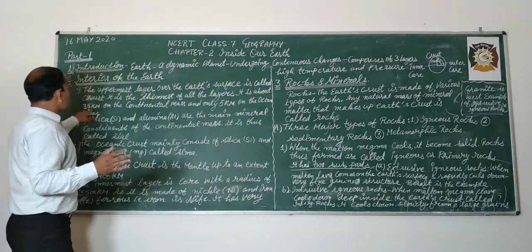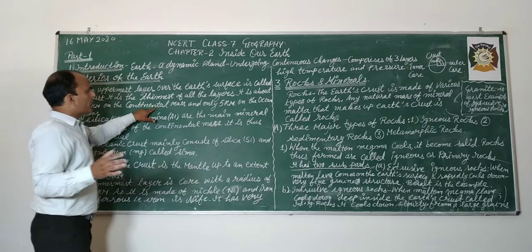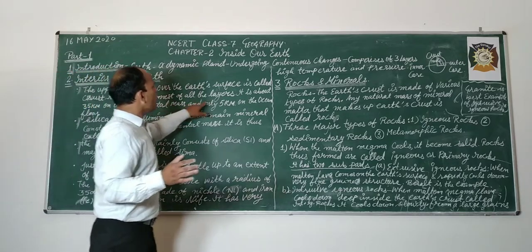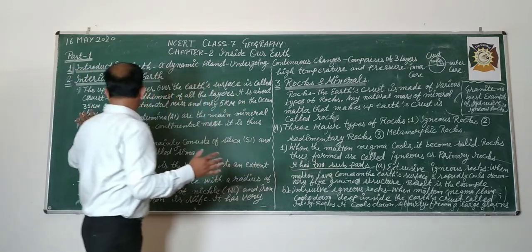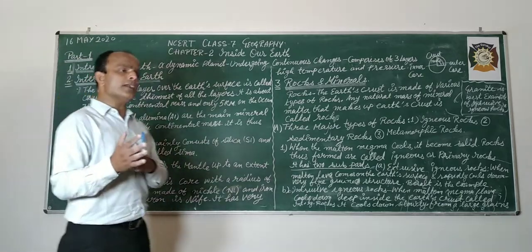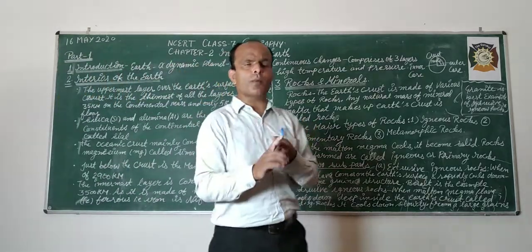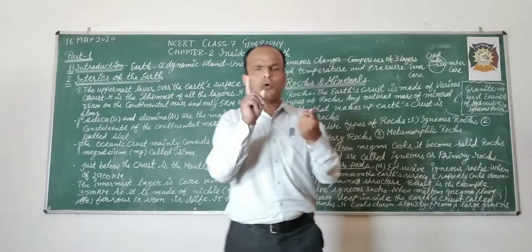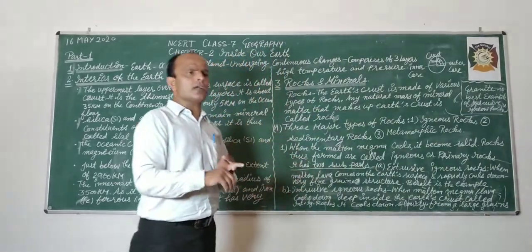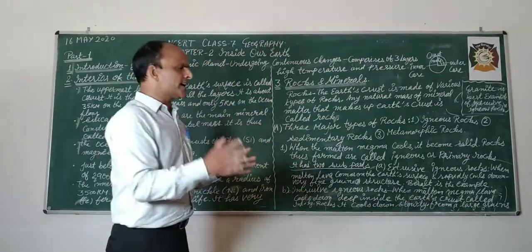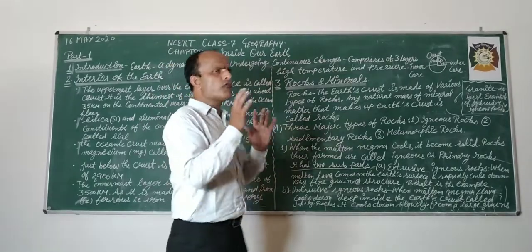It is about 35 kilometers thick on the continental masses and only 5 kilometers on the ocean floor. The crust has two parts: the continental mass, which is land mass, and the ocean floor.